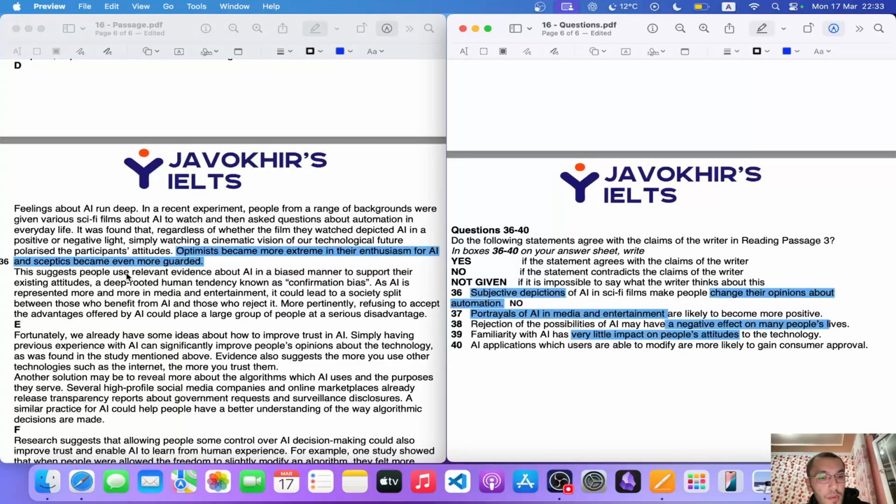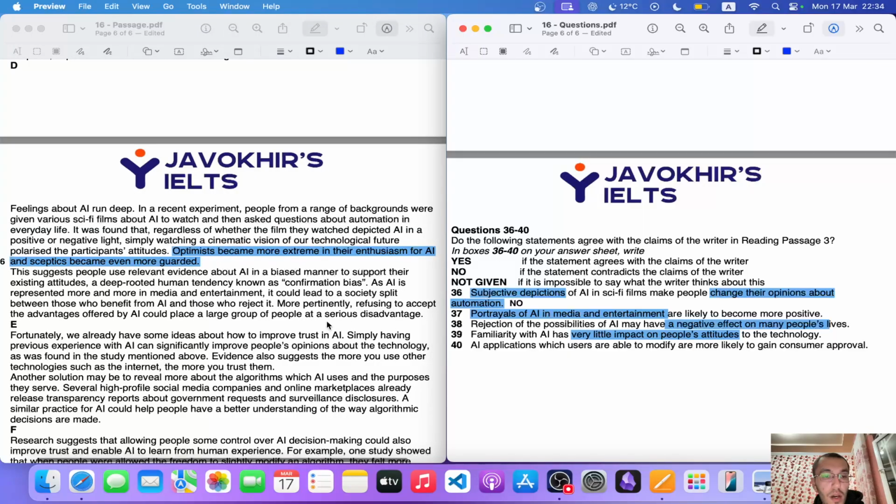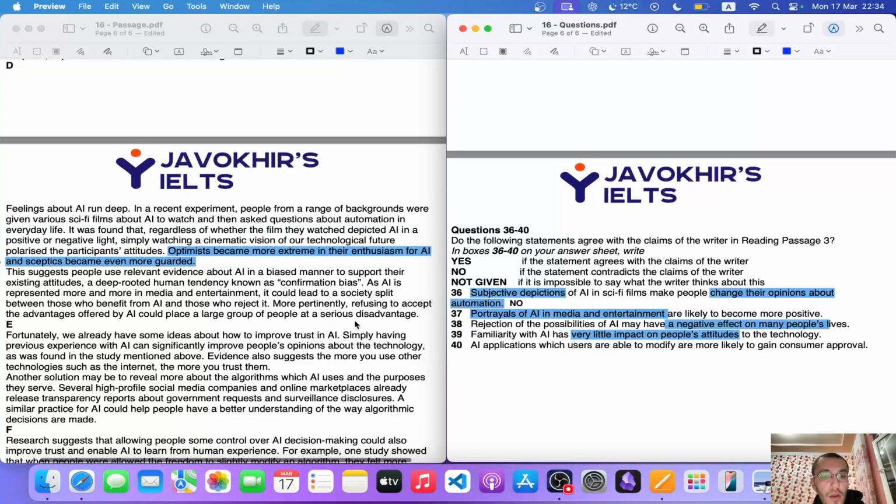So this suggests people use relevant evidence about AI in a biased manner to support their existing attitudes, a deep-rooted human tendency known as confirmation bias. As AI is represented more and more in media and entertainment, it could lead to a society split between those who benefit from AI and those who reject it. More pertinently, refusing to accept the advantages offered by AI could place a large group of people at a serious disadvantage.